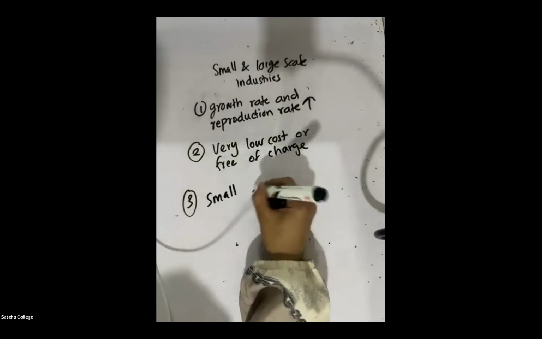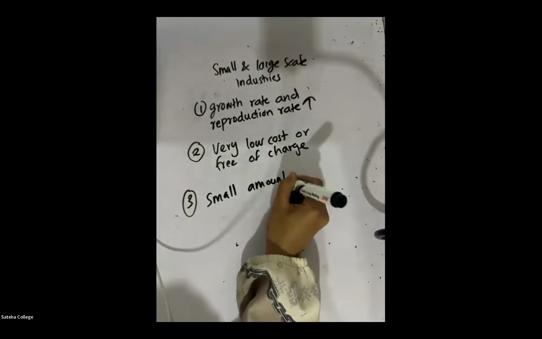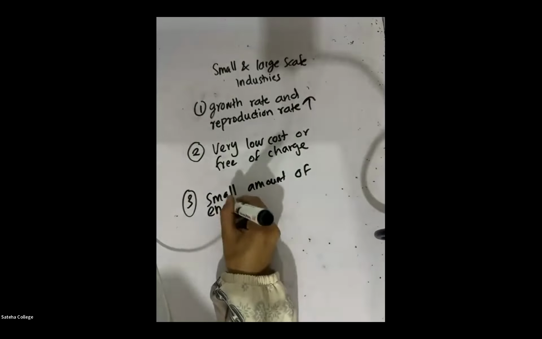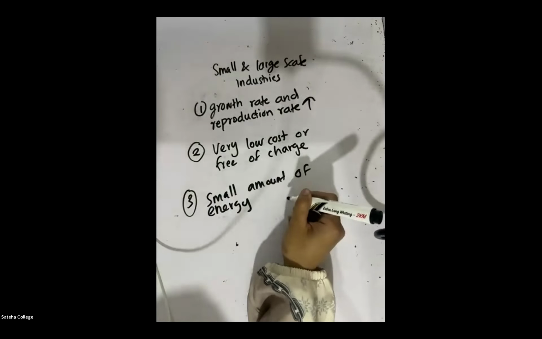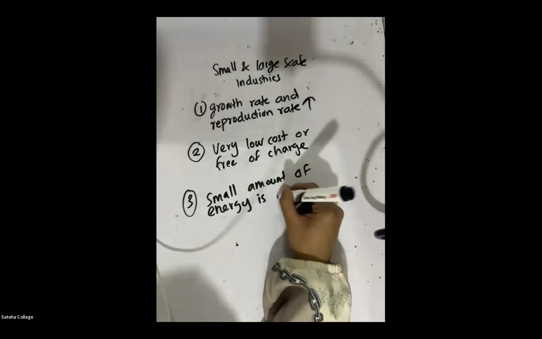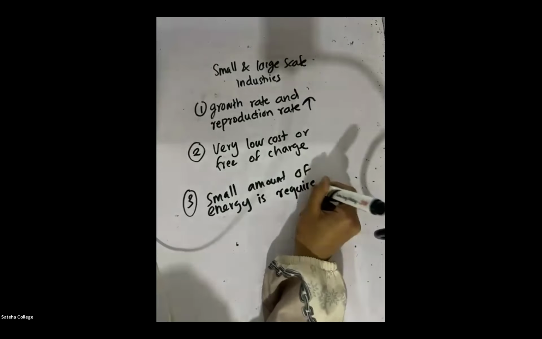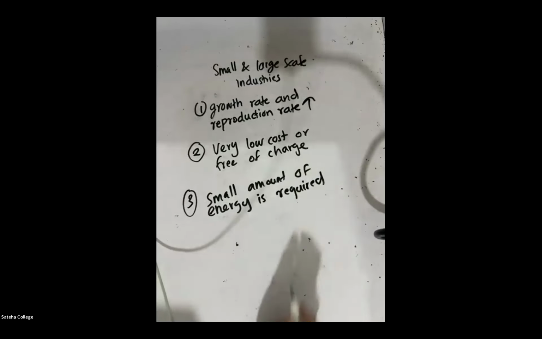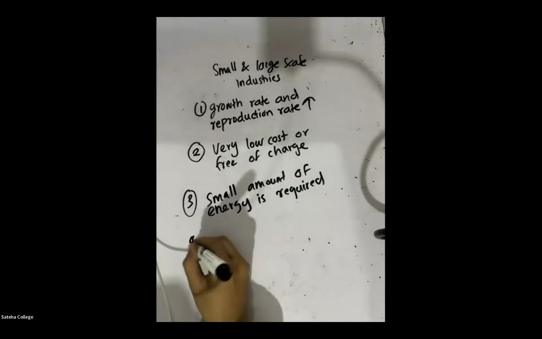That is another advantage. A small amount of energy is only required in the industries that are related to microorganisms. Then the fourth advantage.